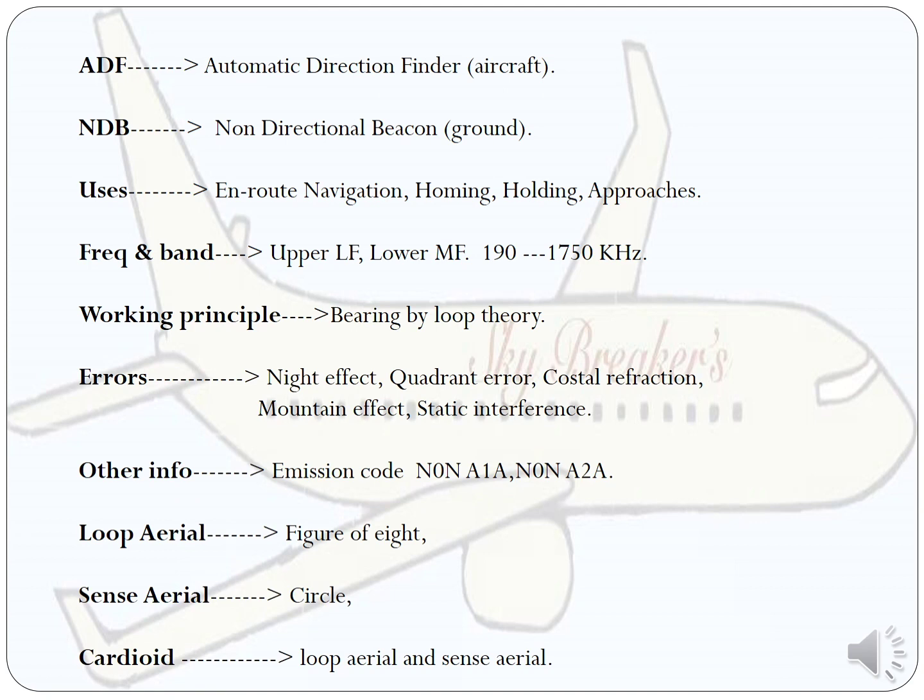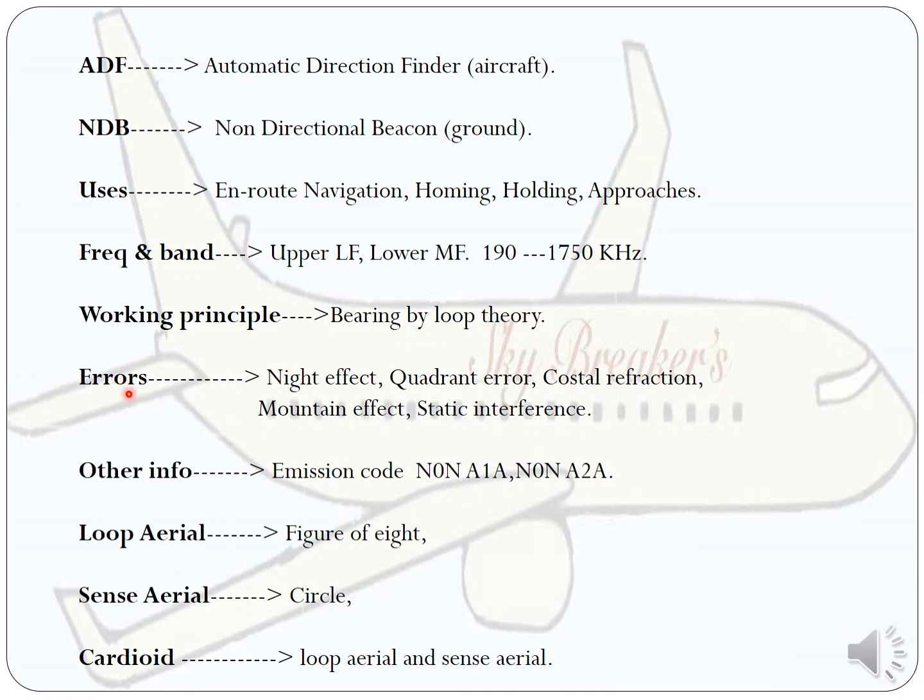Here I have given an example for better understanding. Suppose the examiner asks what is ADF and NDB. You need to tell in this order. For example, ADF is automatic direction finder at the aircraft, NDB is non-directional beacon on the ground. Next is the use of ADF NDB: that is en route navigation, homing, holding and approaches. Next is frequency and band. The frequency normally used for the ADF NDB is 190 to 1750 kHz. The band is upper LF, that is low frequency, and lower medium frequency. Next is the working principle, that is bearing by loop theory.